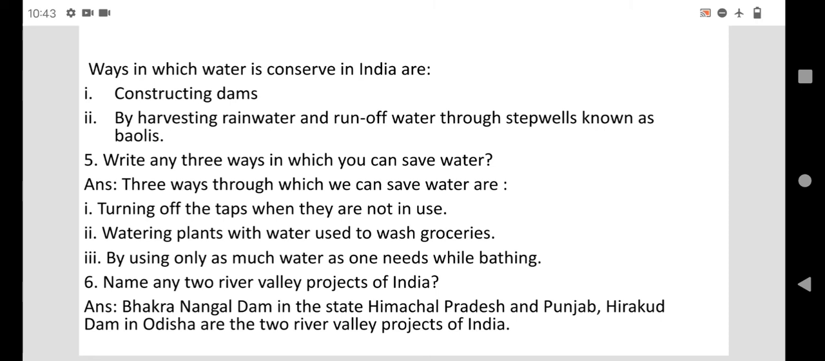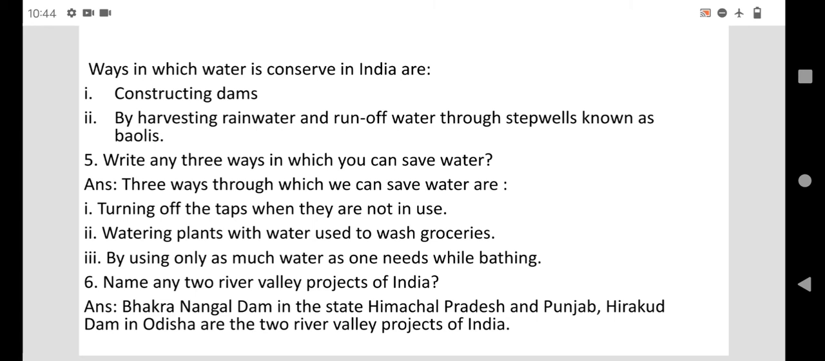And also we can save water by using only as much water as one needs while bathing. While bathing, we should use as much water as one needs. We should not use more than enough water while bathing. So while bathing also we should keep in mind to save water.